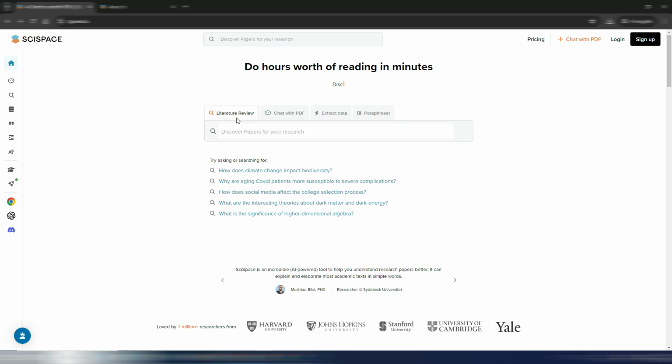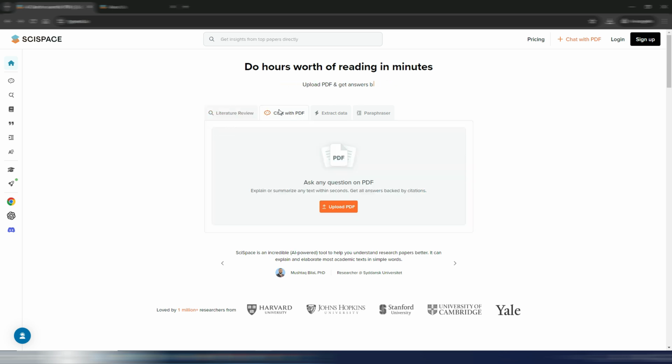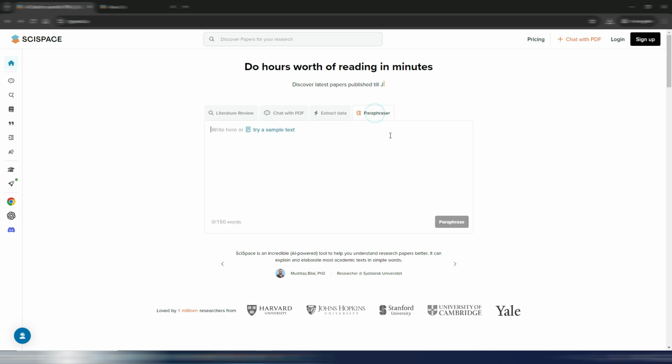You can do a literature review, you can chat with the PDF, so you can upload your official papers or documents and chat with it. You can extract data from PDF or other files, and you also have a paraphraser, so you can change maybe some sentences, some citations.